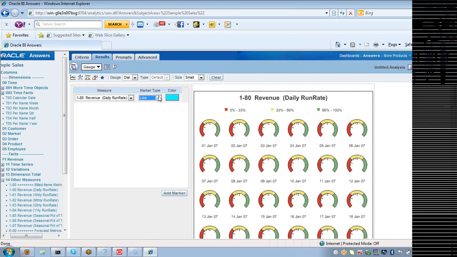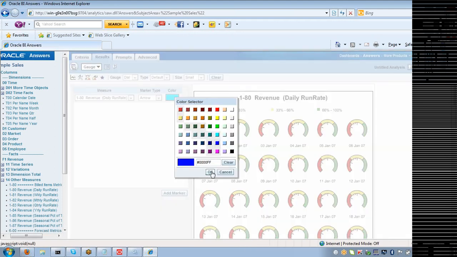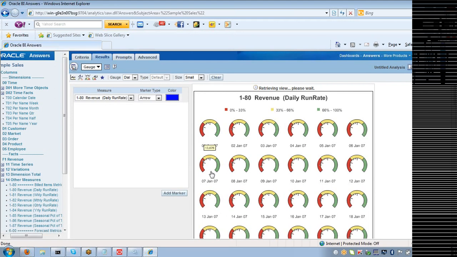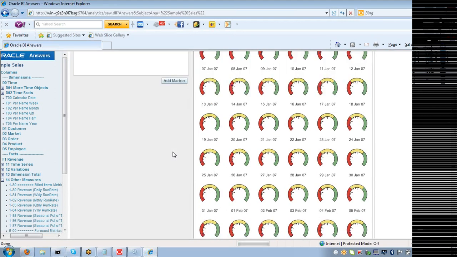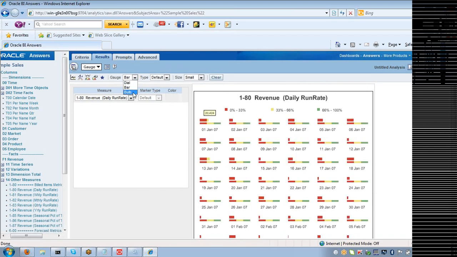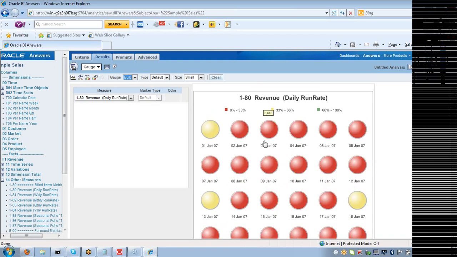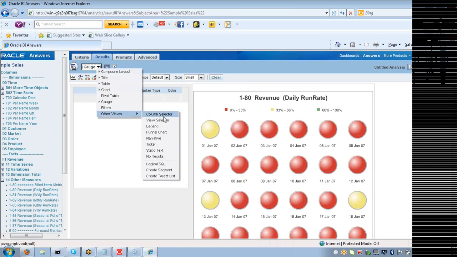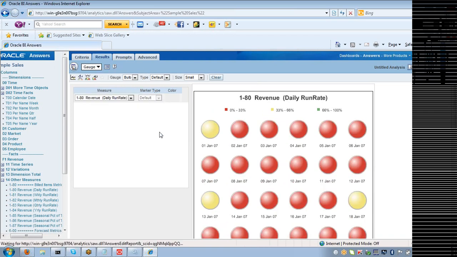Line, arrow. So like this, you have your bars also here. You also have bulbs, and there's something called a funnel chart.